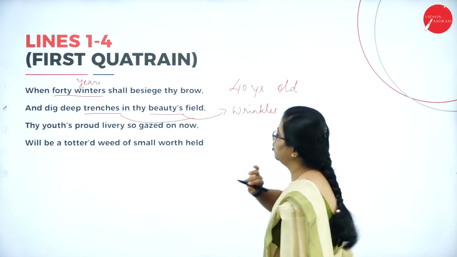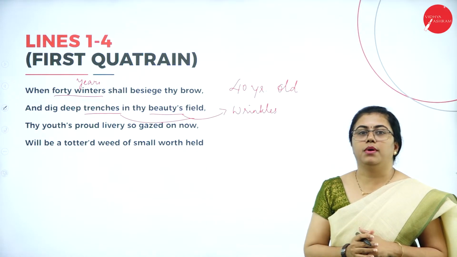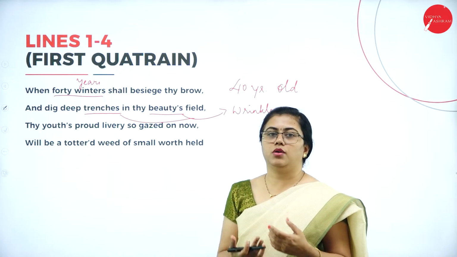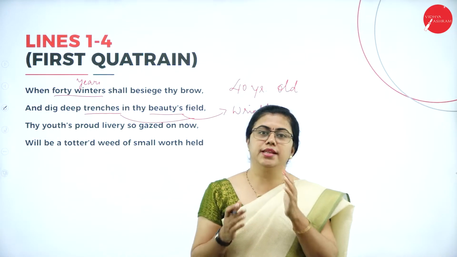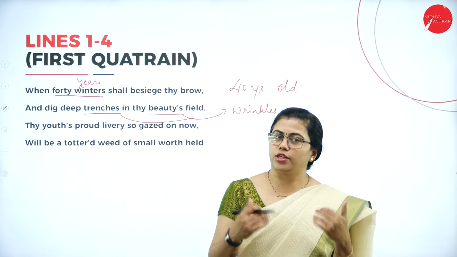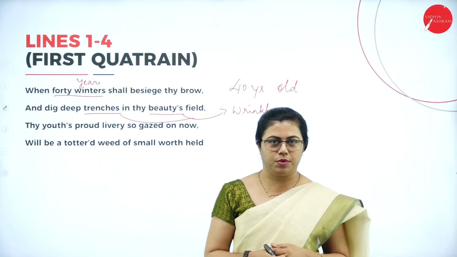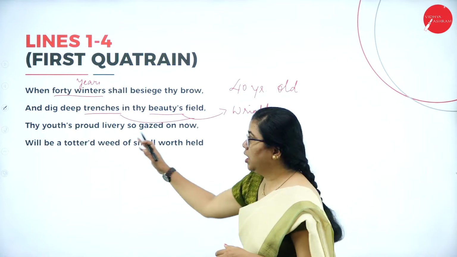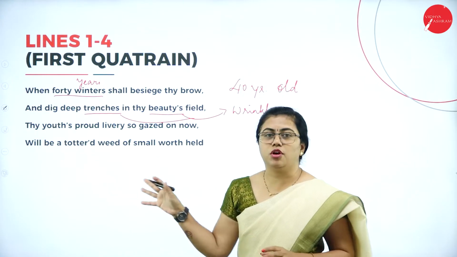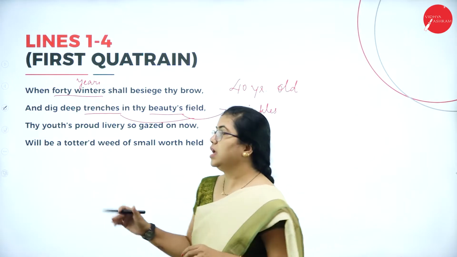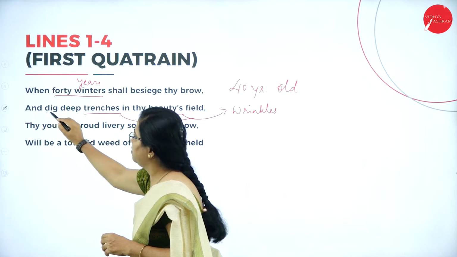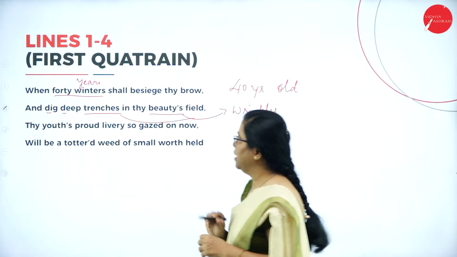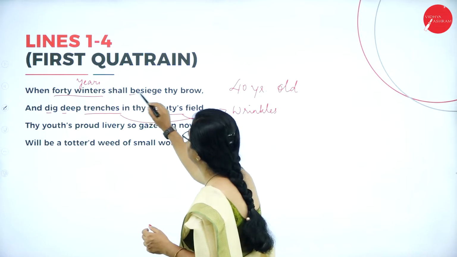Here you must notice we spoke about rhyme scheme, we spoke about some figures of speech. When there is a poem, the poet uses one or the other figure of speech, like simile, metaphor, alliteration. Here there is an alliteration, one of the figures of speech used. You can see the repetition of sounds: dig deep, besiege thy brow.